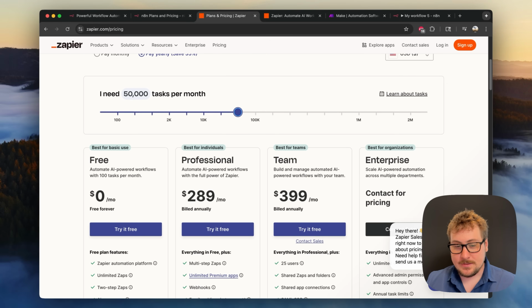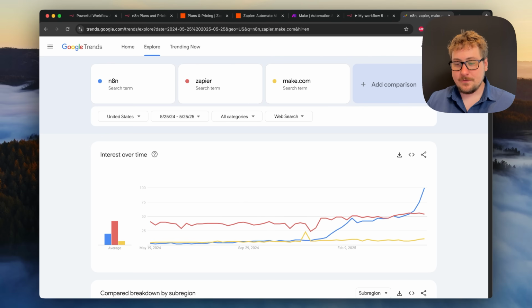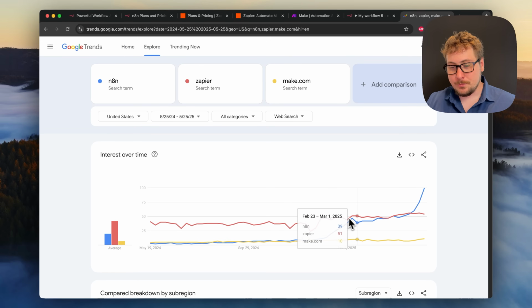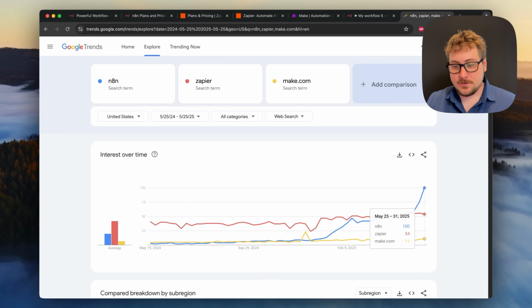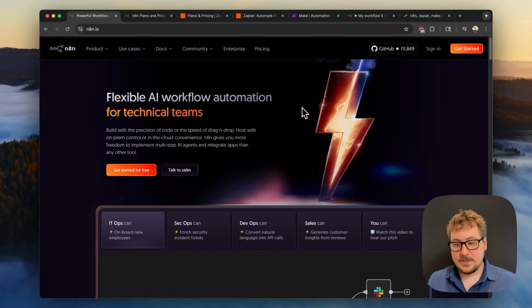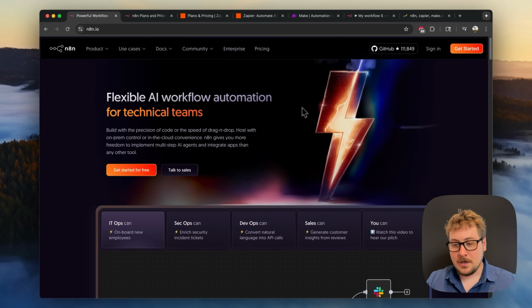Most of the marketing clients I work with are paying at least $150 per month to Zapier. And to further illustrate the point, you can see in this Google search trends data that N8N has gone from virtually nothing a year ago to breaking even with Zapier traffic to exploding over the last few months. So in summary, all these tools are extremely useful, but N8N is by far the best one to be learning right now. So now the question really is, what is a workflow automation?